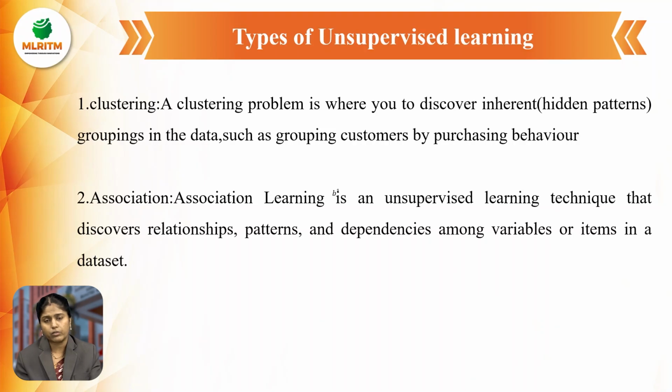Previously we saw the types of supervised learning, and these are the two types of unsupervised learning. First one is clustering, and the second one is association. See, what do you mean by clustering? A clustering problem is where you discover the inherent groupings in the data, such as grouping customers by purchasing behavior.